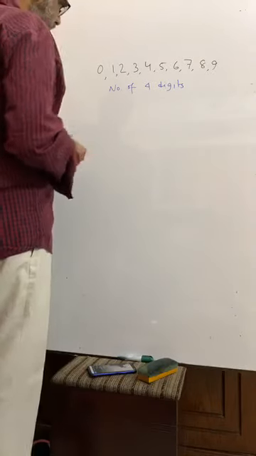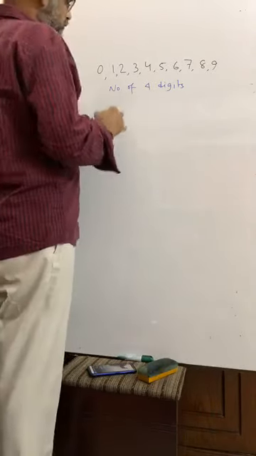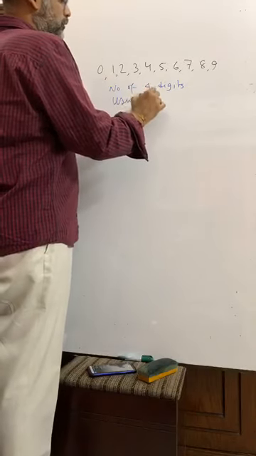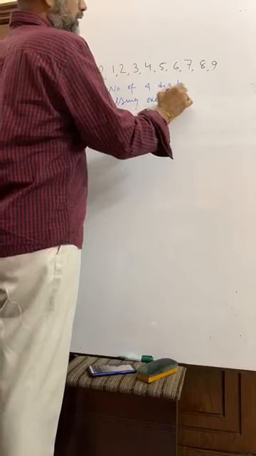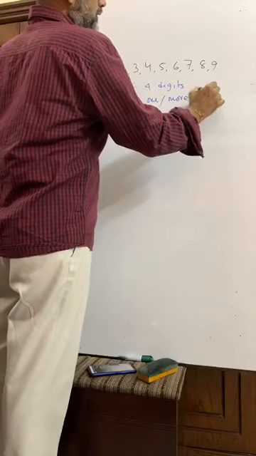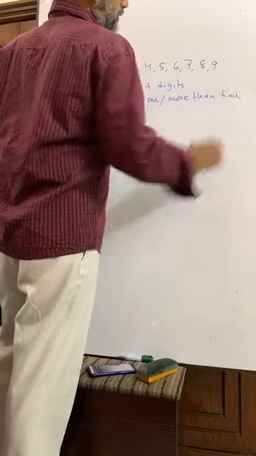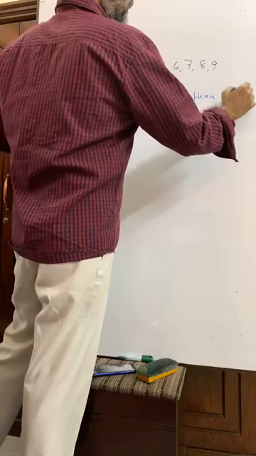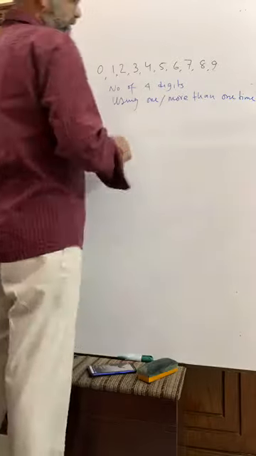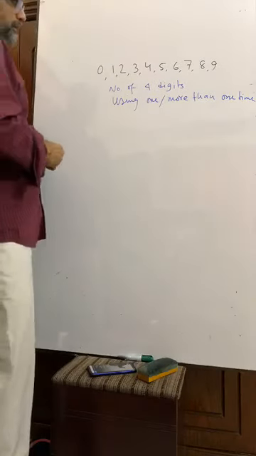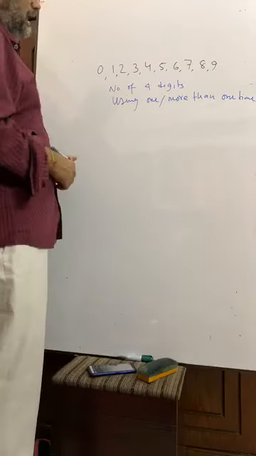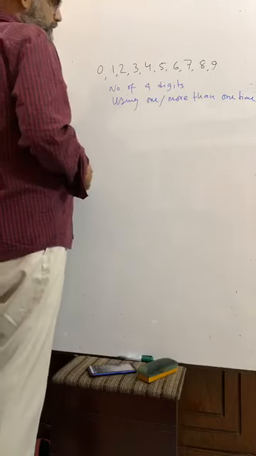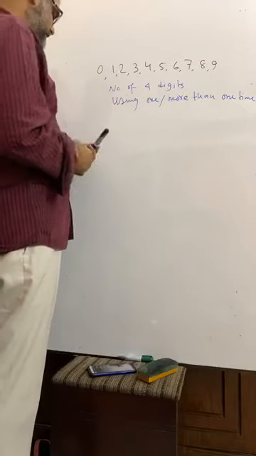Using one time or more than one time. What is meant by this? Can you do it? Number of 4 digits. Okay? Number of 4 digits. What is meant by this?